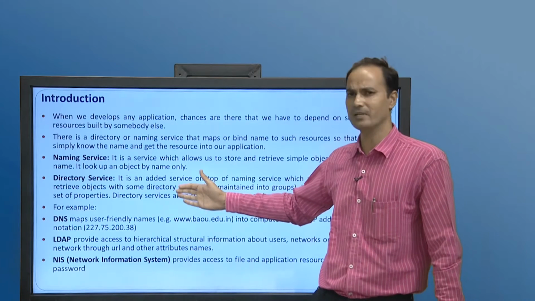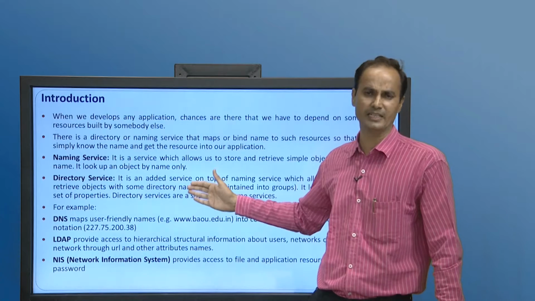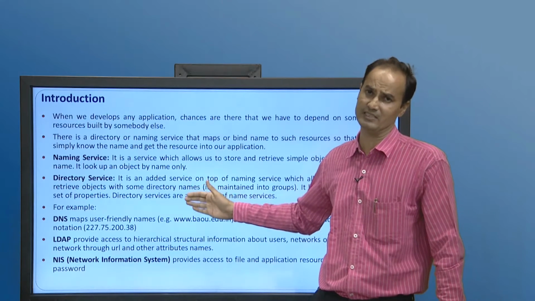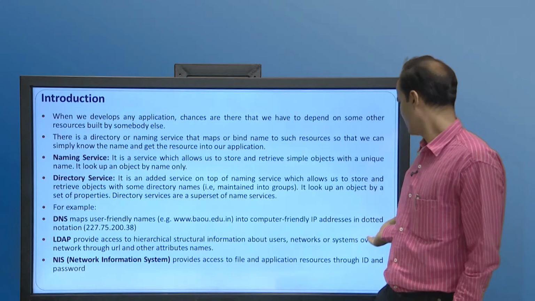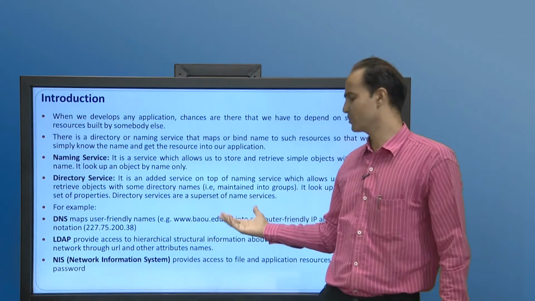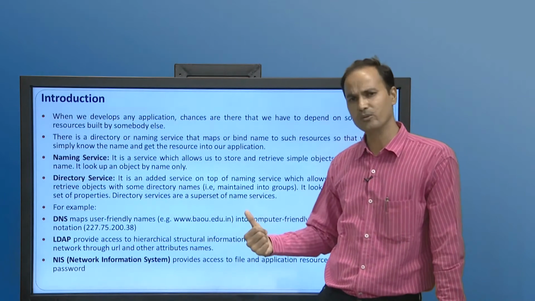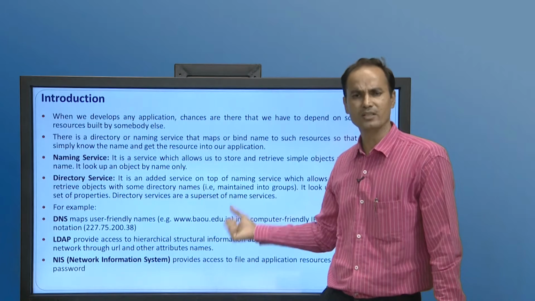At the same time, there is LDAP, the Lightweight Directory Access Protocol. What does it do? It holds hierarchically structured information about users, networks or systems over networks, through URLs and other attributes of the particular protocol.